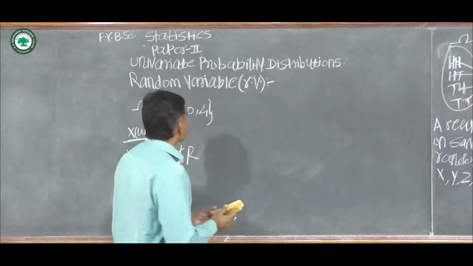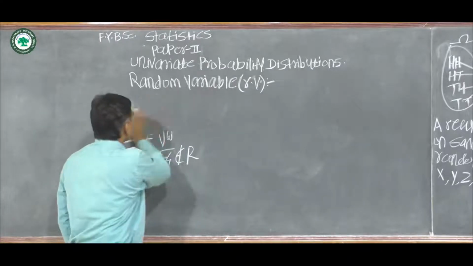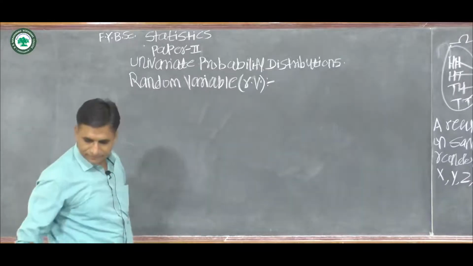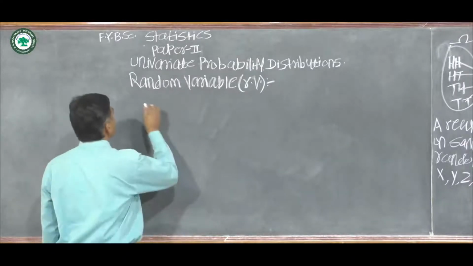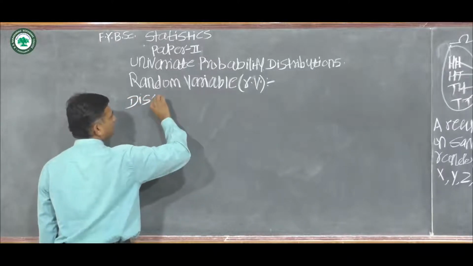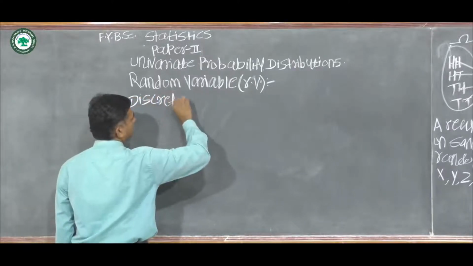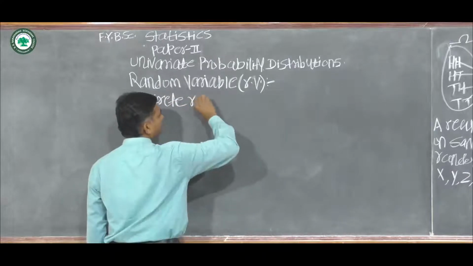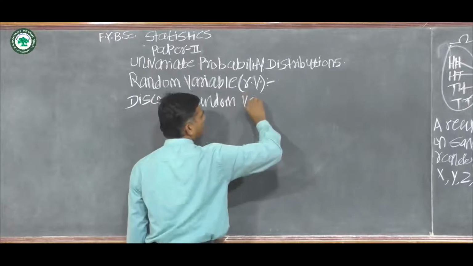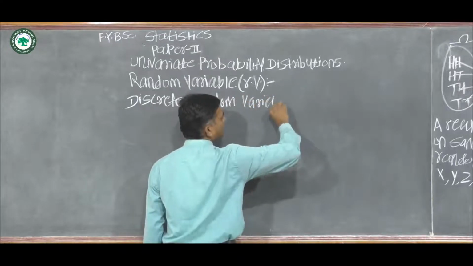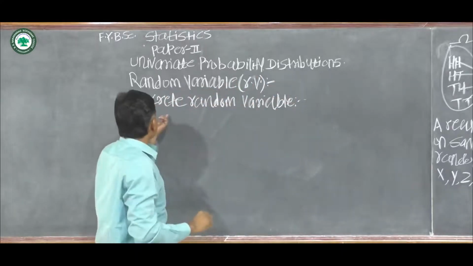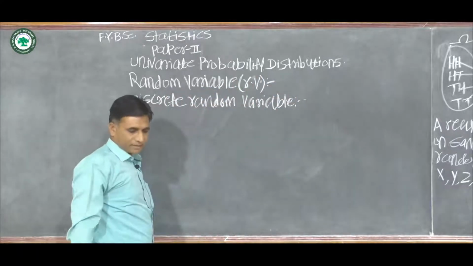Now we see the second term, discrete random variable. First we see the definition of discrete random variable.